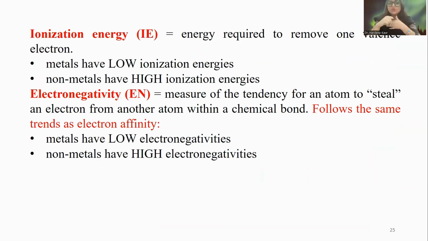Now, as we are talking about metals and non-metals in the P block, two terms are very important to know. One is ionization energy. Ionization energy is the energy required to remove a valence electron from the outermost shell when the atom is in the gaseous state. Metals have low ionization energy, but non-metals have high ionization energy. Why?